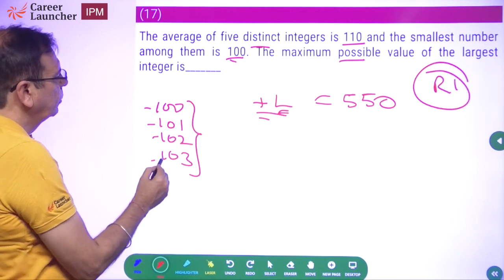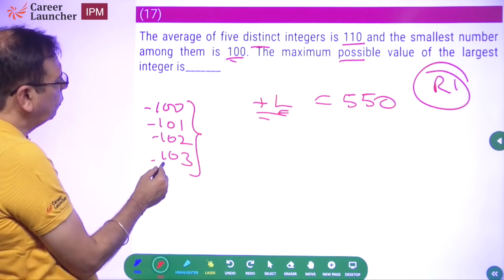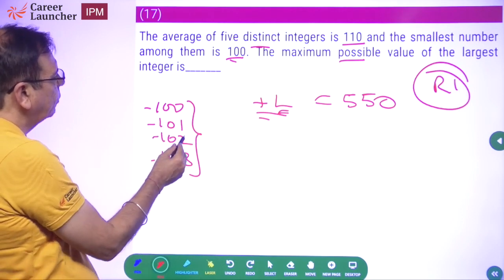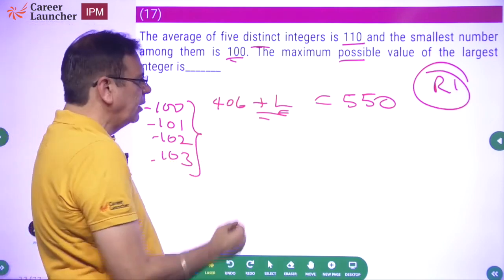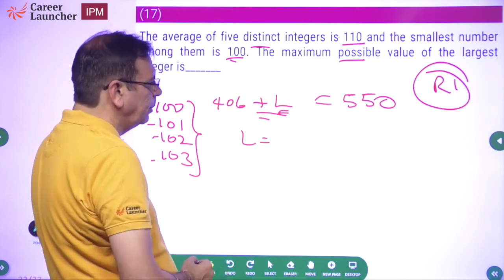So what is this equal to? 100, 101, 102, 103: 400, 403, 405, 406. Okay. So 406 plus L should be 550. L should be equal to 550 minus 406.